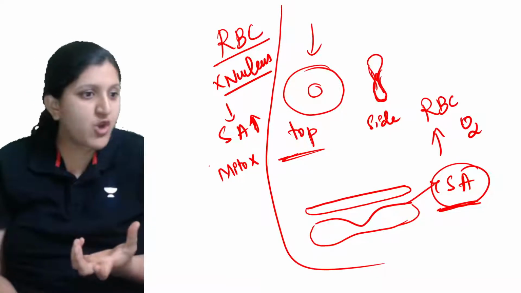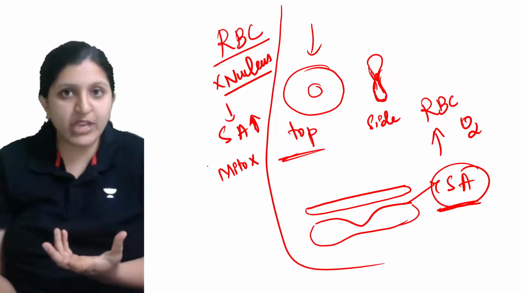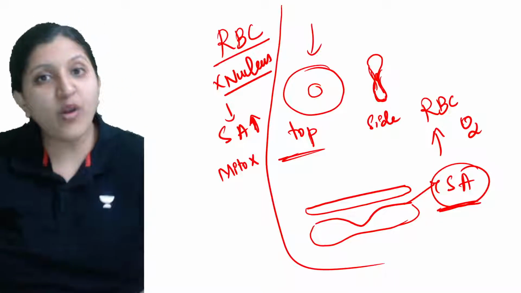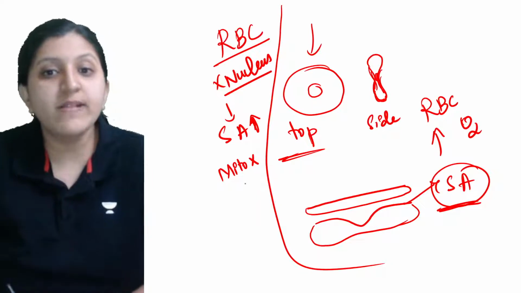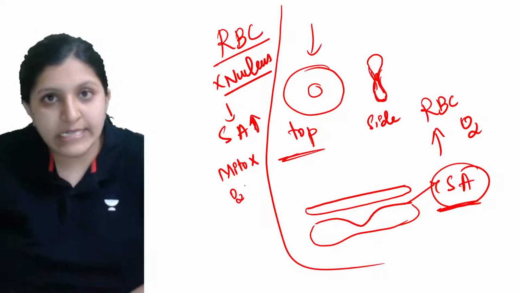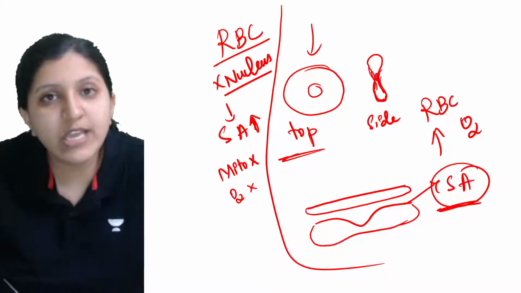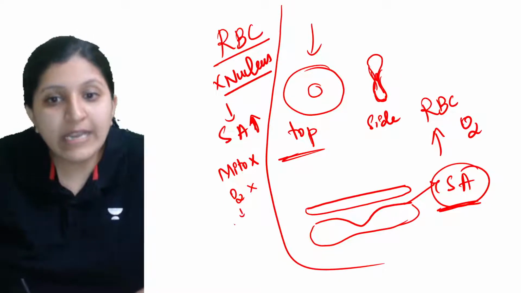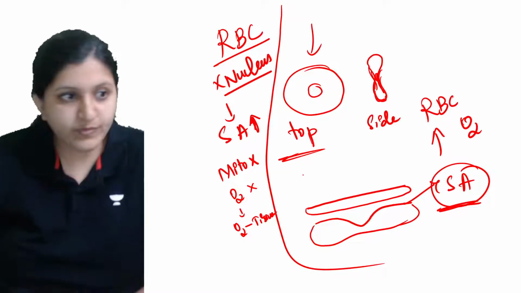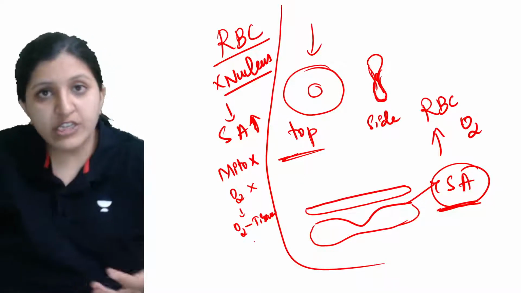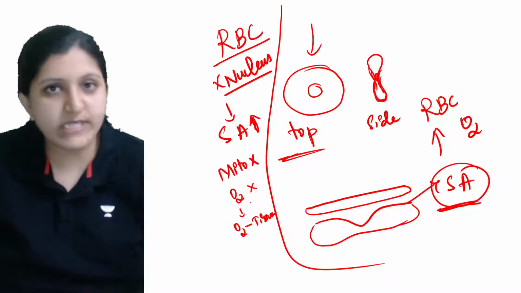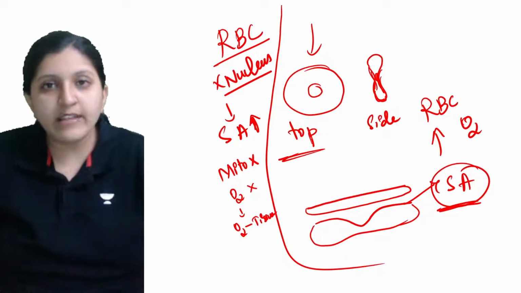Mitochondria is one such organelle where cellular respiration occurs. Here, as mitochondria are absent, the RBC is not going to use the oxygen for itself, so that it can supply oxygen to different tissues. The different tissues are going to get the oxygen because the RBC itself is not using oxygen. So this is another usage.